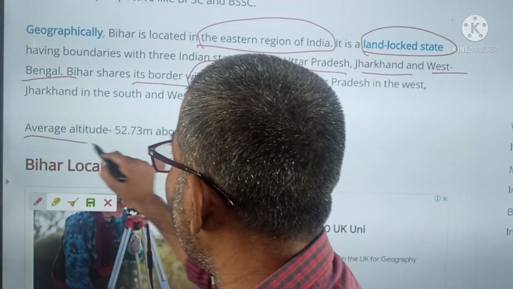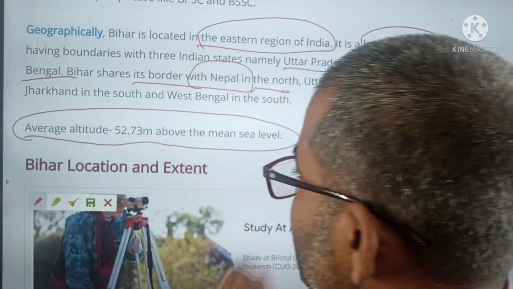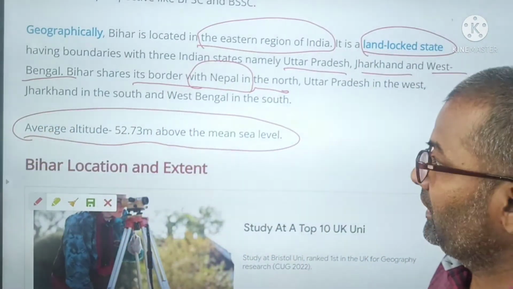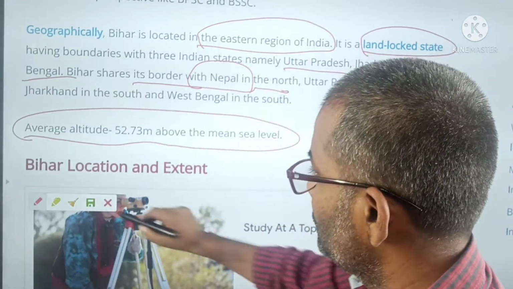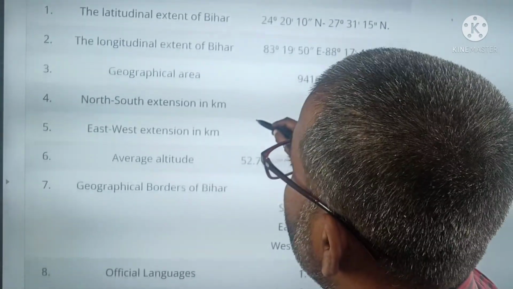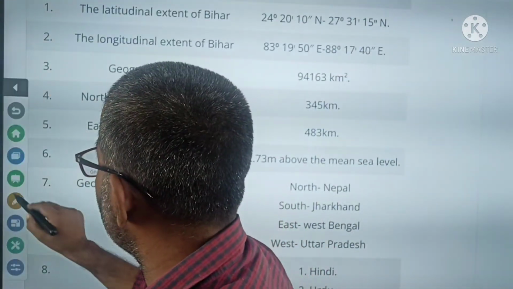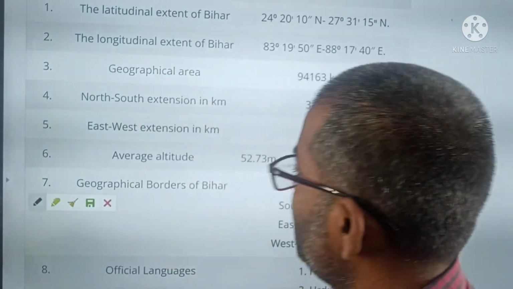Its average altitude above sea level is 52.73 meters. It is a most important question, so we just have to memorize all this.